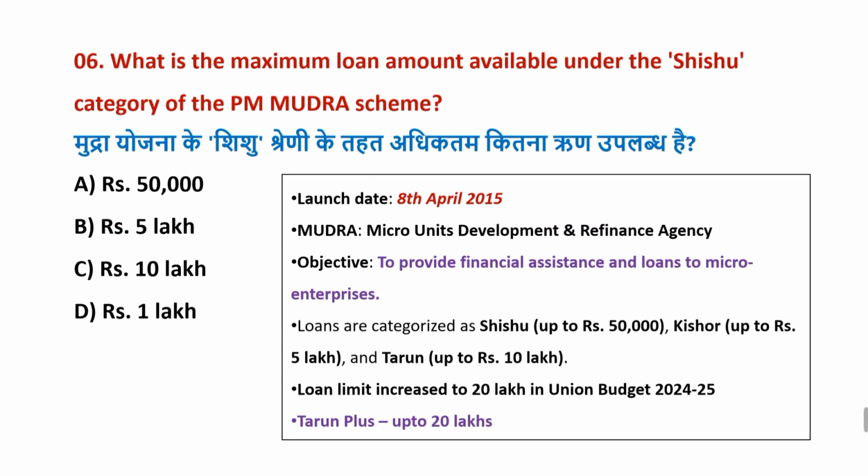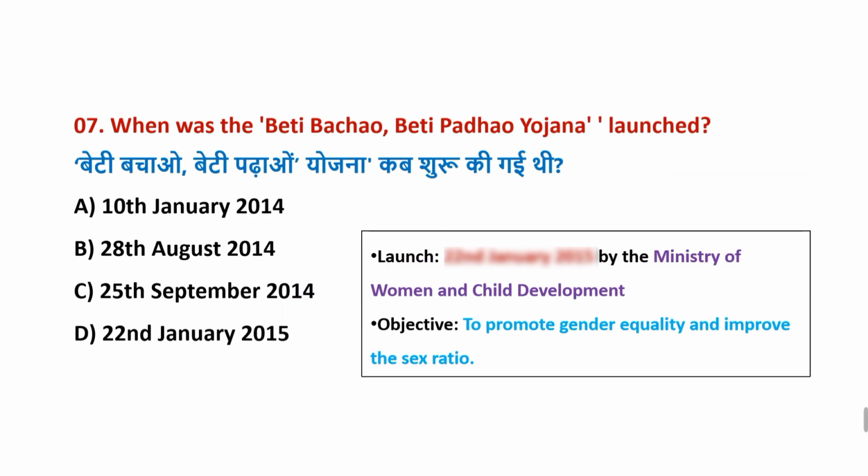What is the maximum loan amount available under the Shishu category of the PM Mudra scheme? Correct answer is option A, 50,000. This scheme launched on 8th April 2015 and the full form of Mudra is Micro Units Development and Refinance Agency. When was the Beti Bachao Beti Padhao Yojana launched? Correct answer is option D, 22nd January 2015. It is launched by the Ministry of Women and Child Development.